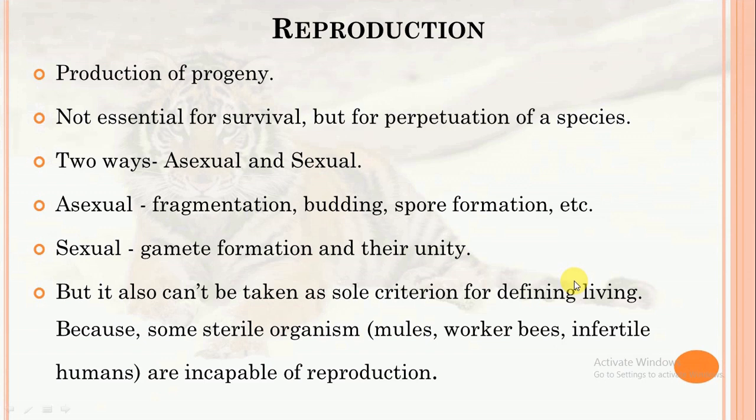But similar to growth, reproduction can't be taken as a sole criteria for defining living organisms because there are some living organisms which are sterile and hence are incapable of reproduction. Examples of sterile organisms which are not capable of reproduction include mules, worker bees, infertile humans. So growth and reproduction can't be taken as the criteria for defining living organisms individually. However, together these can be taken as defining criteria for living organisms.